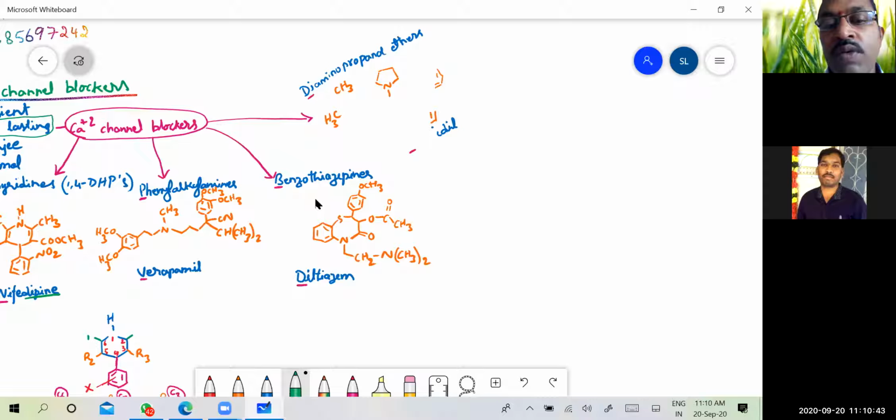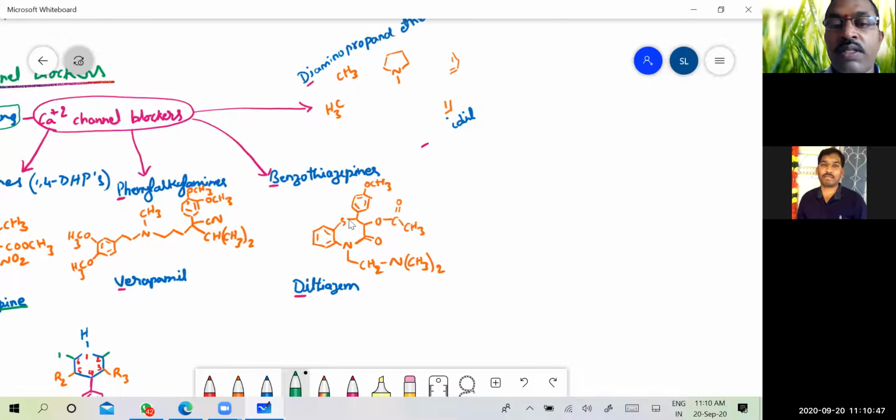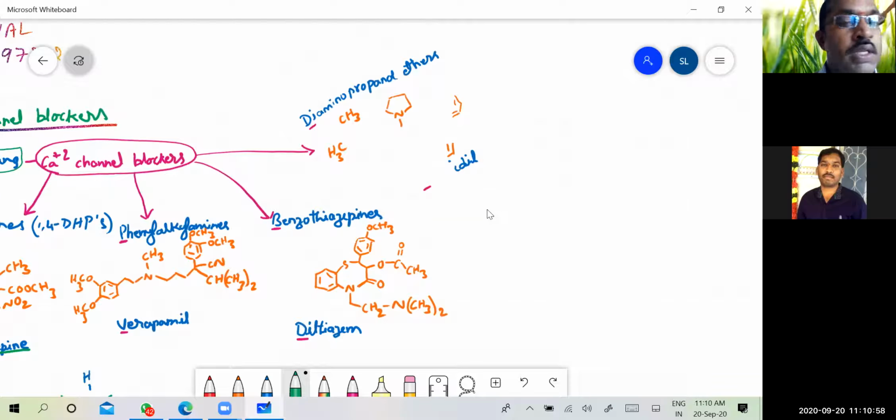The third category is the benzothiazepines. If you look at the structure, benzothiazepine is a benzene fused with a 7-membered nucleus. The example for this is diltiazem. Then the fourth class of drugs is diaminopropanol ethers. The example is bepridil.